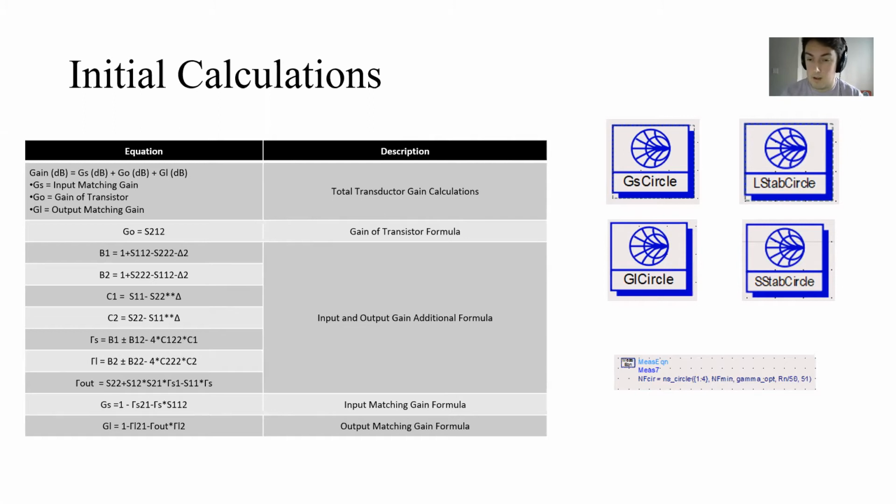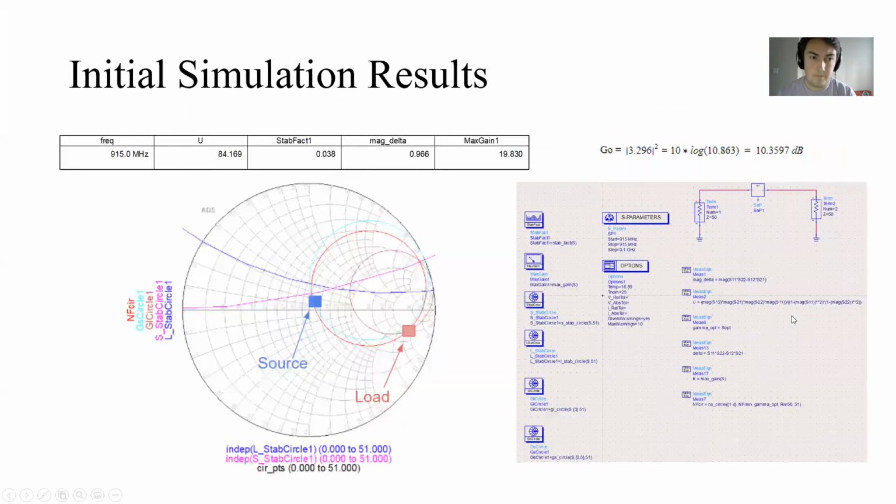And then on the bottom here, I have my noise figure circle. So this is how I got my noise figure. In this example, I have a noise figure of 1.4. And on the next slide, I'll be showing you how I went through the simulation process and how I used these different calculations to solve for my final LNA design.